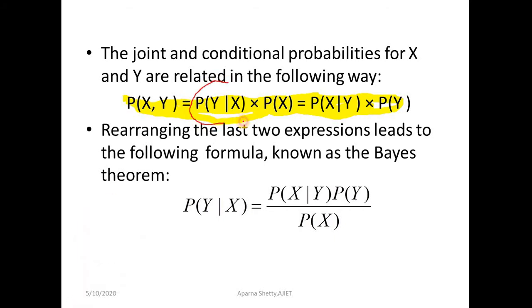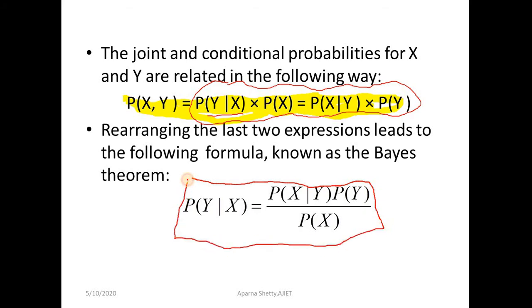we can arrive at a new formula which is known as the Bayes theorem, that is P of y given x is equal to P of x given y into P of y divided by P of x. So P of y given x is equal to P of x given y into P of y divided by P of x. This formula is known as Bayes theorem.